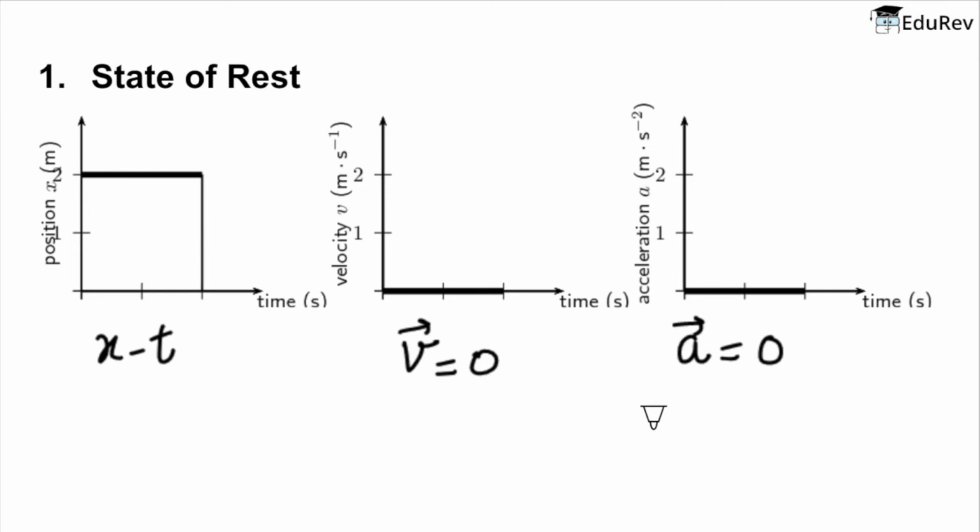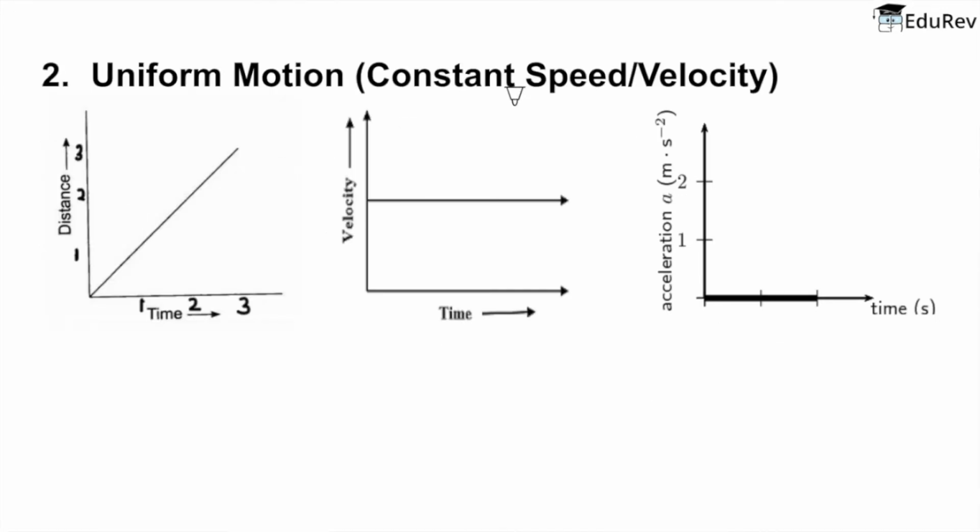Now we come to the state of motion. Under that, we will first study the graphs for uniform motion. So what is uniform motion? Uniform motion is the one in which the object moves with a constant speed or a constant velocity. As you can see here, in the vt graph, the velocity does not change with respect to time. So this kind of motion is uniform motion.